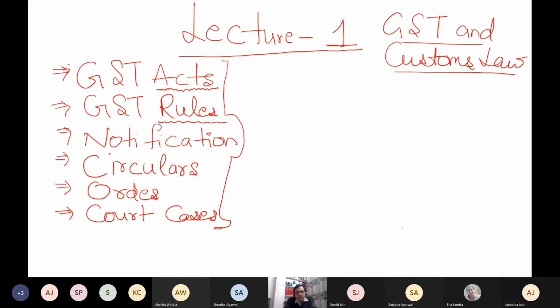Now, if you talk about GST, then what will we study in GST?